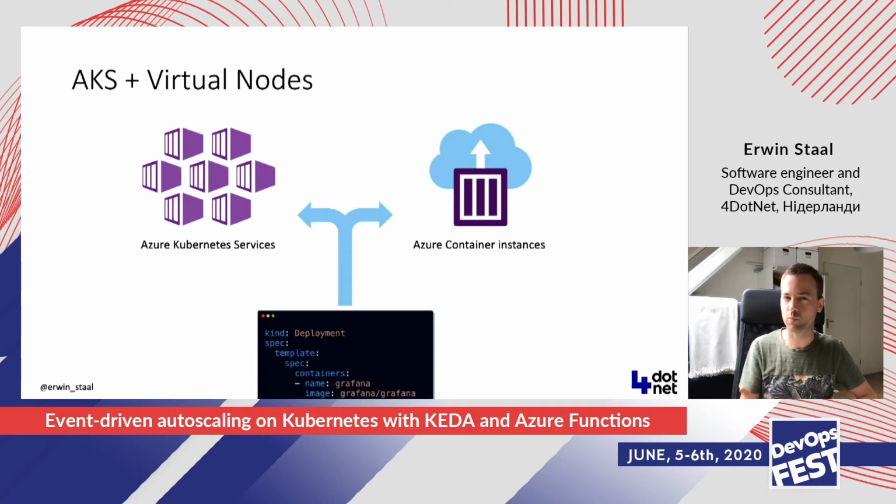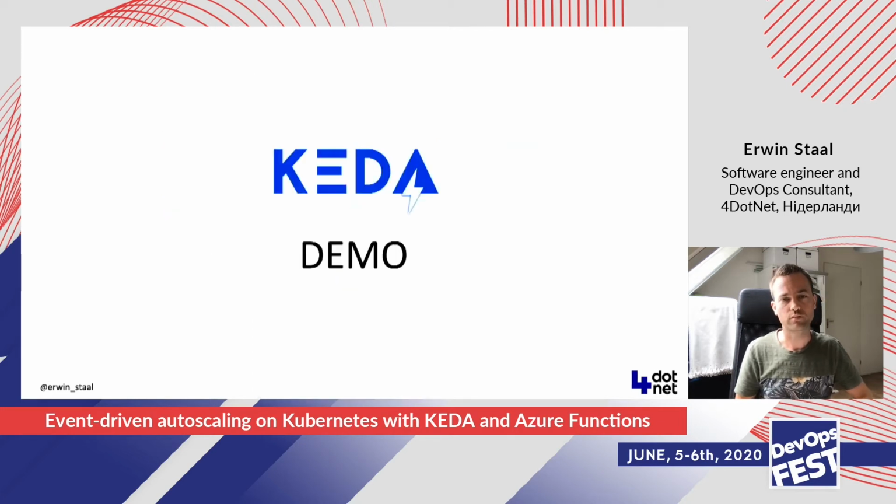You just have one kubectl and one API you talk to, and based on the data you put in your YAML file, the AKS cluster is able to decide where to actually run your pod. So that's pretty cool, especially if you're doing event stuff like we do. All right, so let's dive into the first demo here.